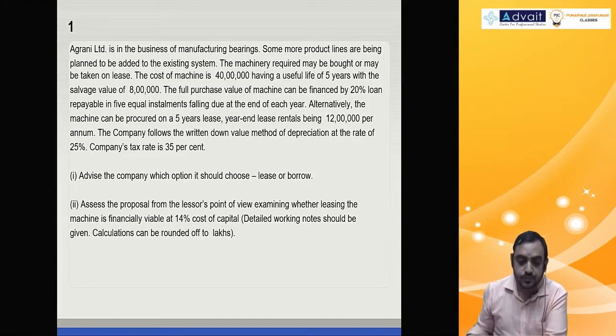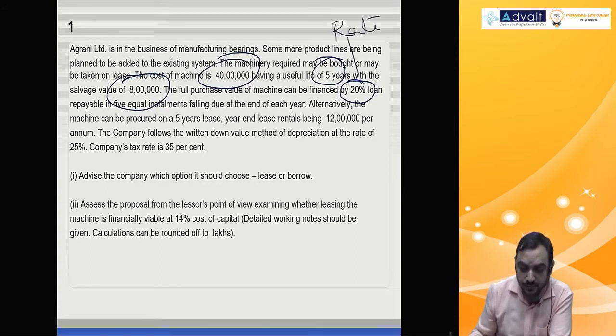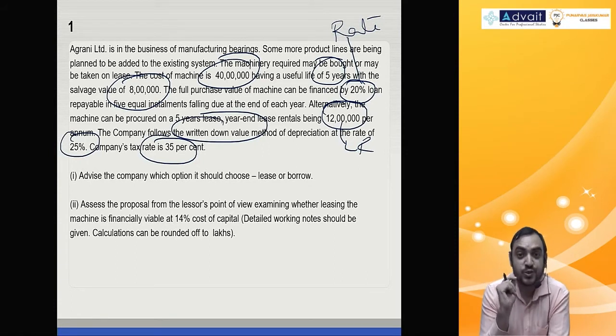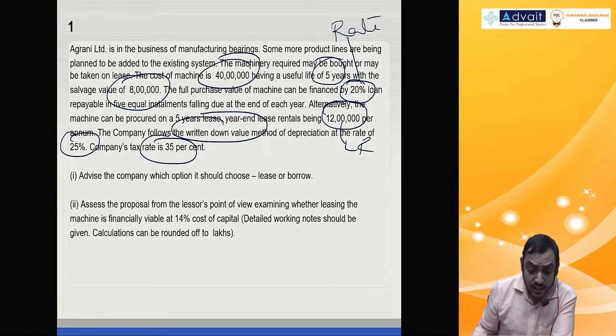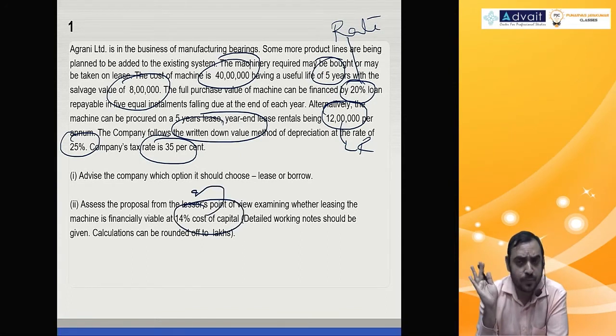Okay. So cost of the machine given, salvage value given, useful life given, financed by 20% loan means rate of interest given. Then lease rental 12 lakh, tax rate given, depreciation WDV method. What is not given? Installment. And cost of capital given, that is for lessor. Lessee cost of capital not given.